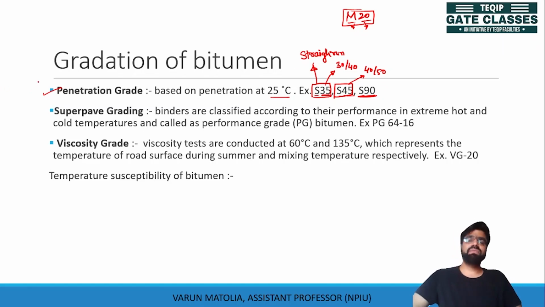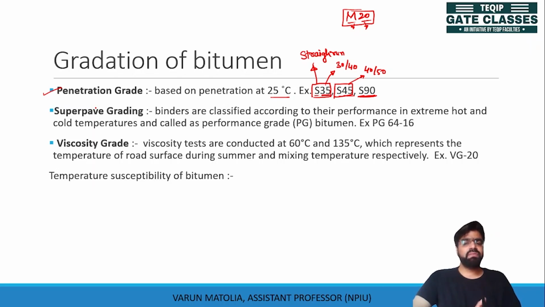Then there are other types of gradations which were required, because penetration grade was not giving us the temperature susceptibility, that means how the temperature will impact the penetration value, because this is done at 25 degrees Celsius only. We were having constant temperature for different bitumen, but how the temperature is changing the quality of bitumen was not known through penetration gradation.